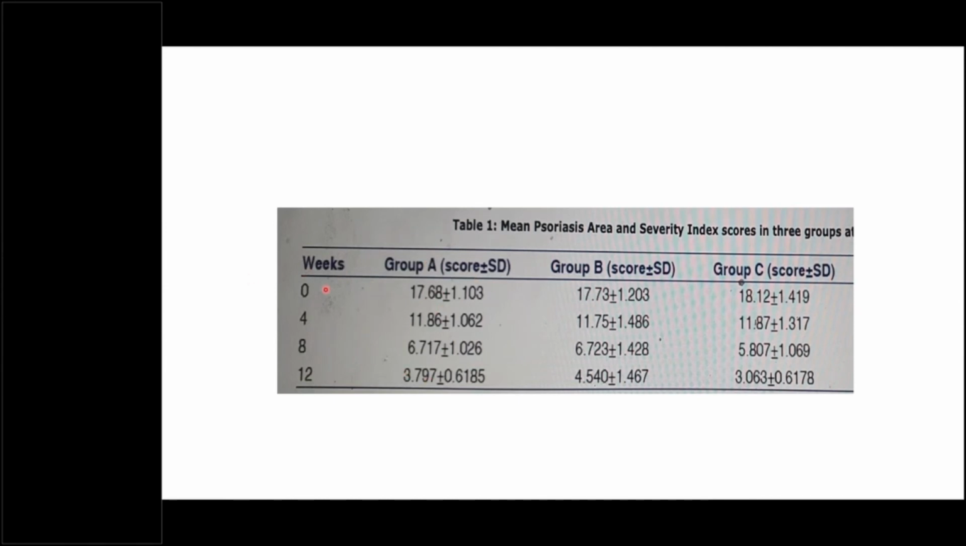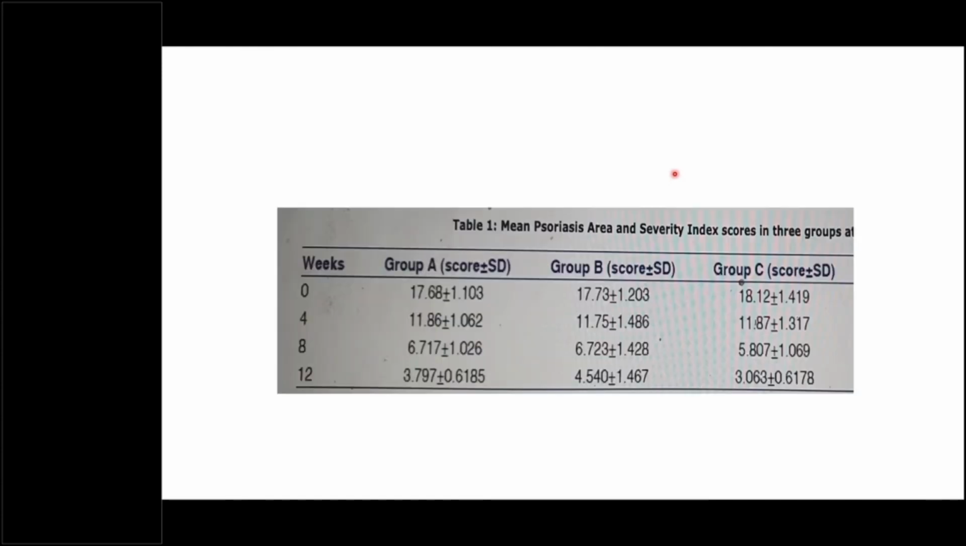So this was the result. Group A, at week 0, had this much PASI score, and then they have taken the mean and SD. So this is the mean, and this is the SD. Mean PASI score in all 3 groups: at week 0 it was like this, at 4 weeks it was this much, at 8 weeks this much, and at 12 weeks this much. Now we want to compare these three groups at each time point. We are not comparing this with this or this with this; we are comparing these three with each other, right? So we have three groups.